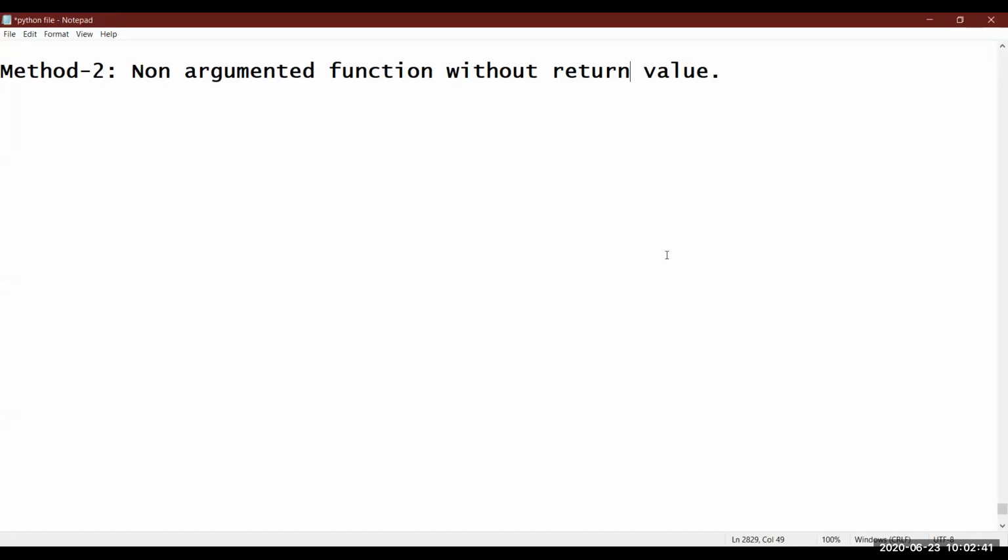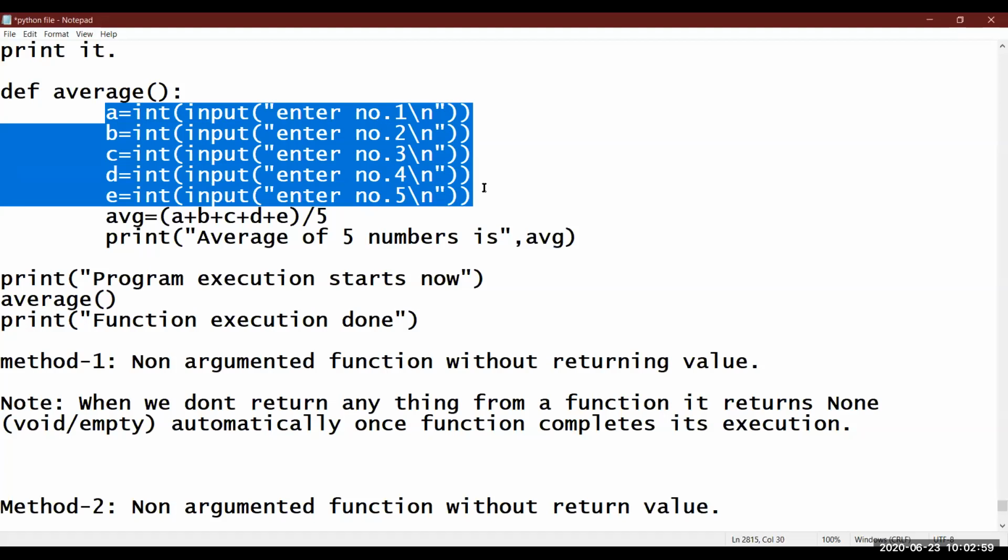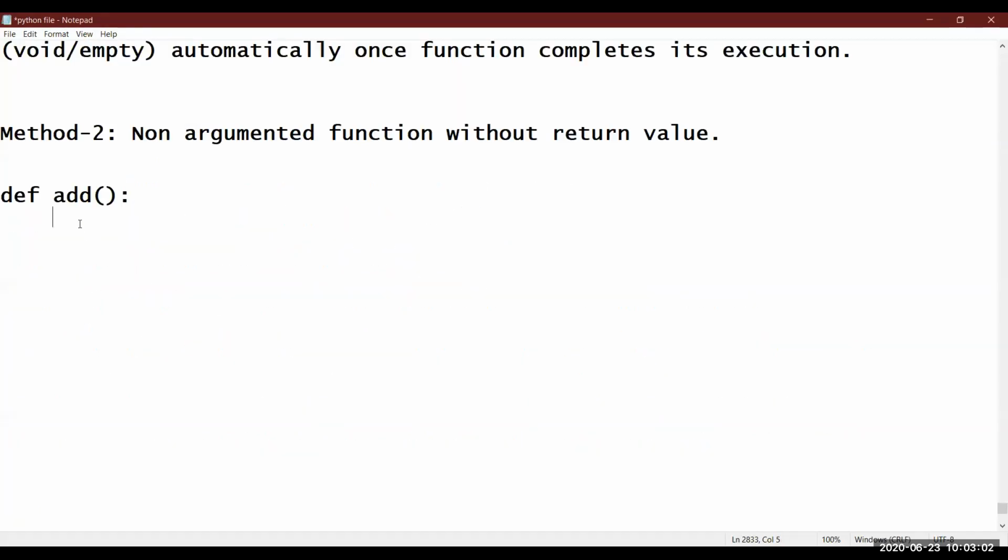That means, look, what will happen? This is what the question is asking. Let me write this so that you will be able to understand. There is a function called add. It is not accepting any argument. Simply, I am just writing the code for five numbers here, because this will work. We know this is simple.